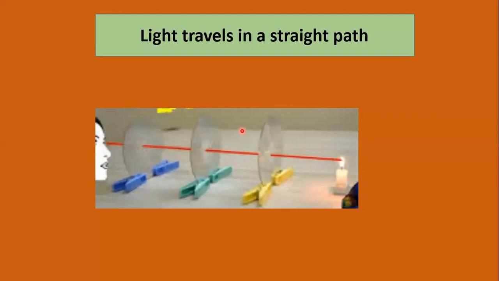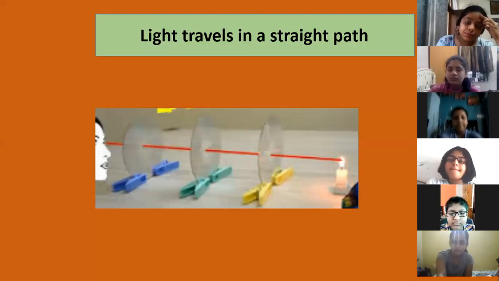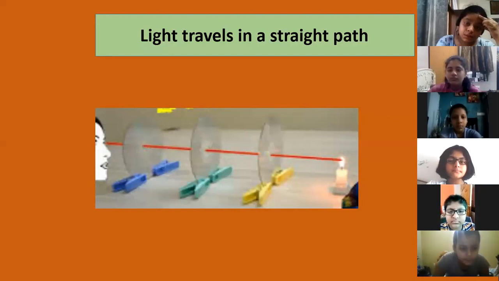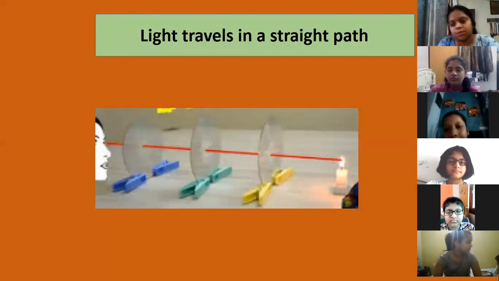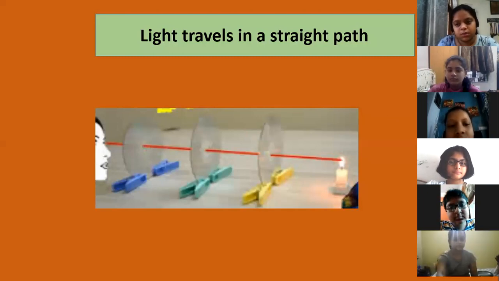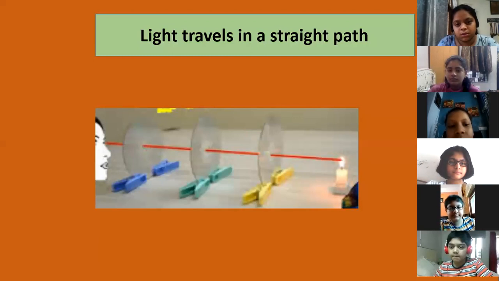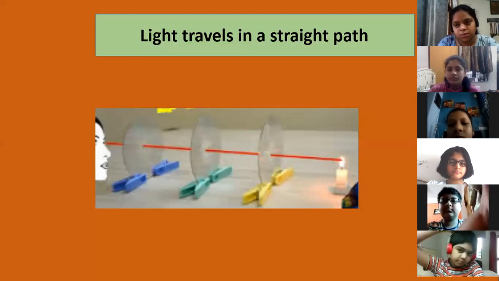Am I able to see the flame of that candle in this position also? Yes, this is my question to all of you. If I change the position of any of the CDs, when they are in a sequence, parallel to each other, I am able to see the flame of the candle. But if I shift any one of the CDs from its original place, then in that condition, would I be able to see that candle flame?